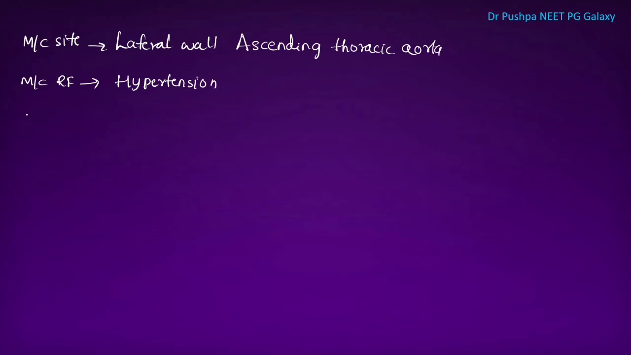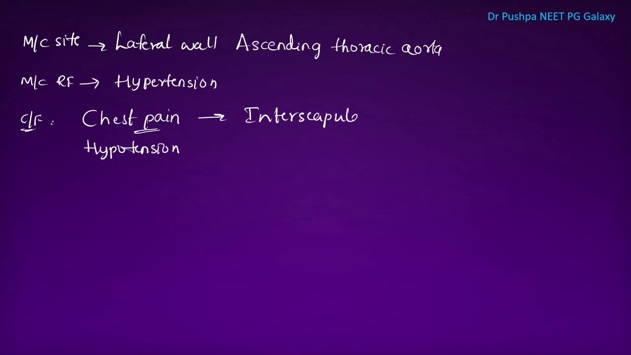What are the chief complaints of the patient? The earliest chief complaint is chest pain. The patient can be hypotensive. This chest pain, the earliest chief complaint, radiates to the interscapular region.